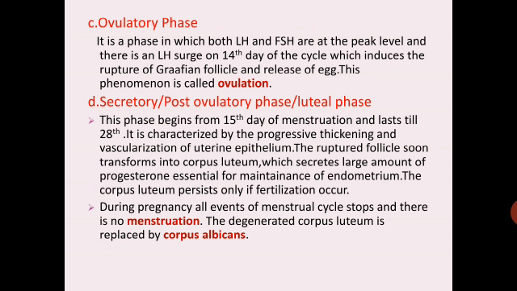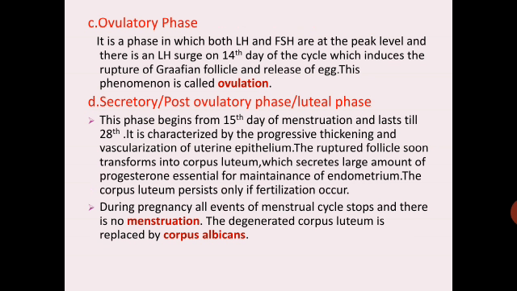So the ruptured follicle is transforming into corpus luteum, which will secrete a large amount of progesterone, which is also called the pregnancy hormone, essential for maintenance of the endometrium. The corpus luteum persists only if fertilization occurs. So if fertilization occurs, then only the corpus luteum will persist. Remember this particular point.